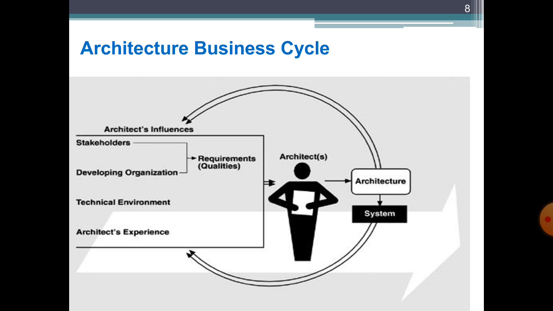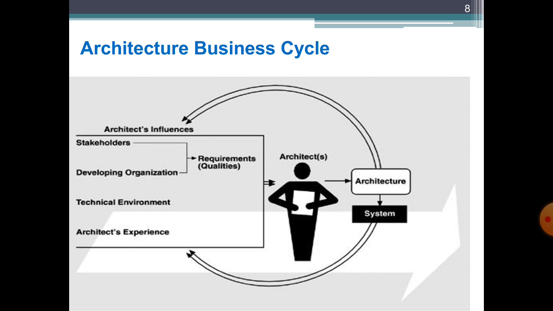The next one is developing organizations. So students, what are developing organizations? You should remember one thing: organizational goals are always expressed through requirements. So an architecture is influenced by the structure and nature of the developing organization.